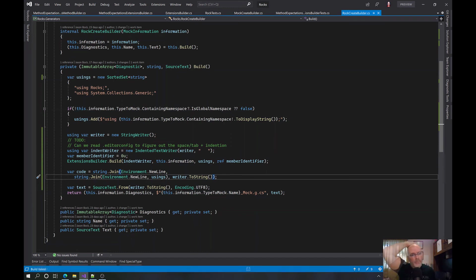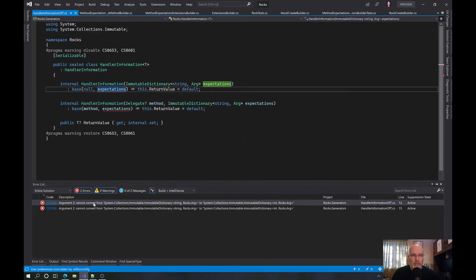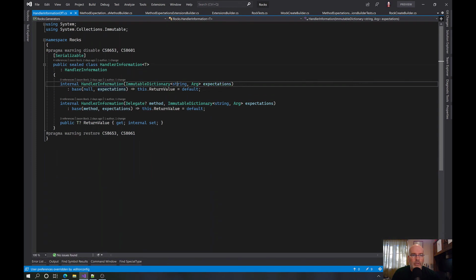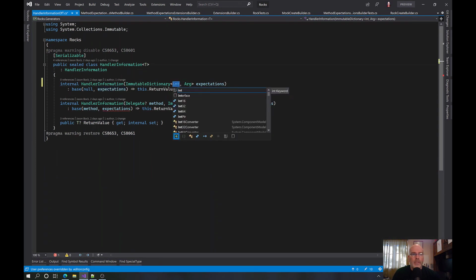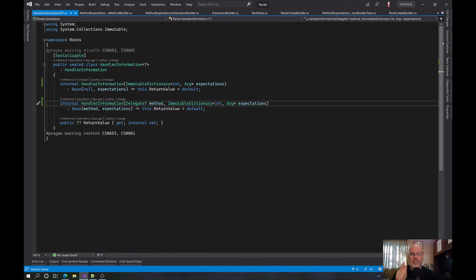Does it build? Nope, doesn't build. I am an idiot. Why am I an idiot? Because these have to be ints now. You know what? They shouldn't be ints. They should be unsigned ints. Because, well, I mean, if you get up over 2 billion members, something's wrong with you. That's all I'm going to say. Something done wrong with you, and that should be bad.